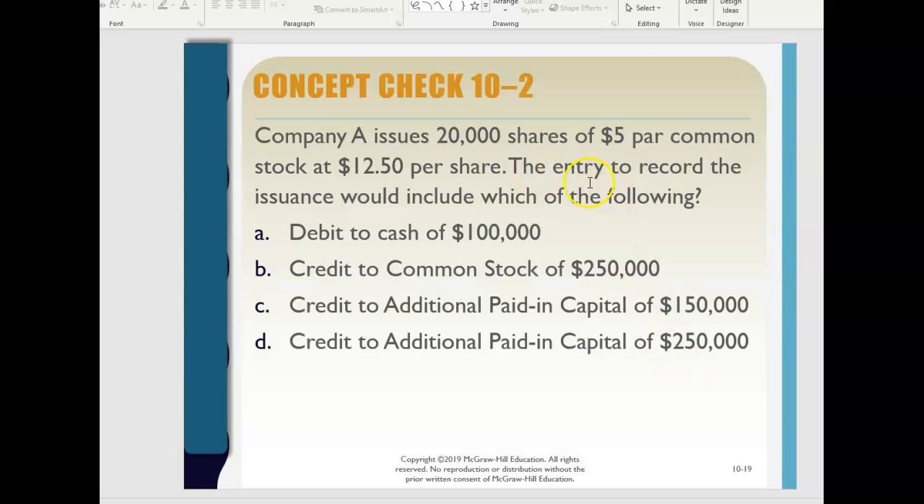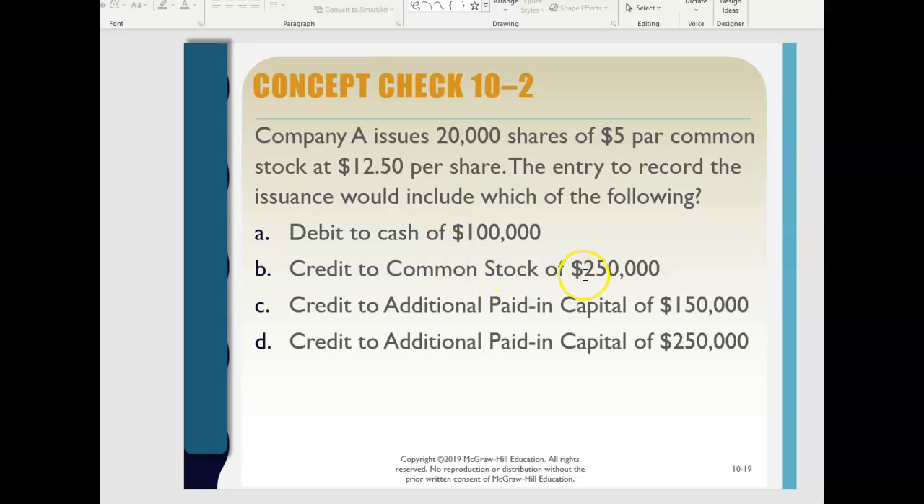Let's look at this example. Here's Company A. They issued 20,000 shares of a $5 par common stock, and they issued it at $12.50 per share. The entry to record the issue would include which of the following? So, would they debit cash of $100,000? Here's 20,000 shares. They're issuing it at $12.50 per share. They're not issuing at $5, so A is not right.